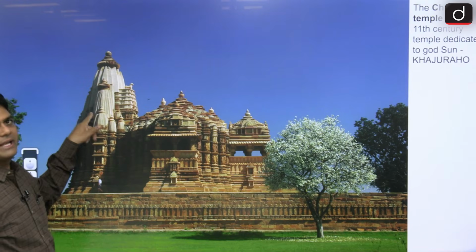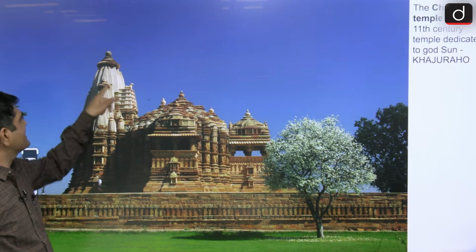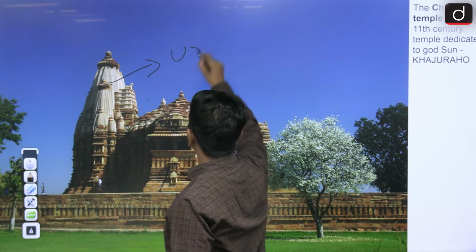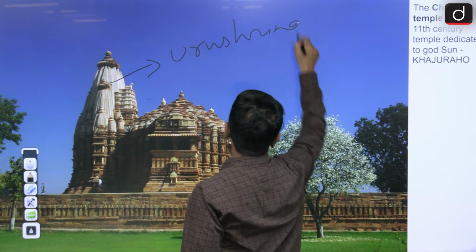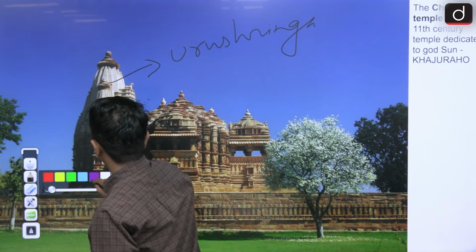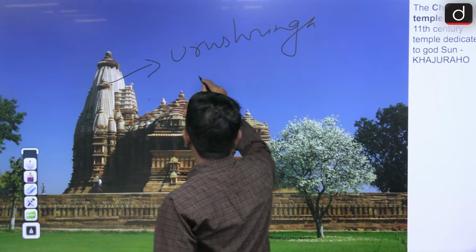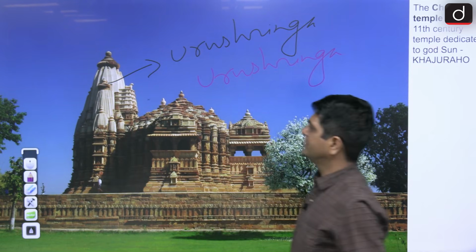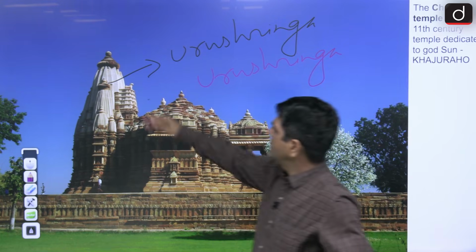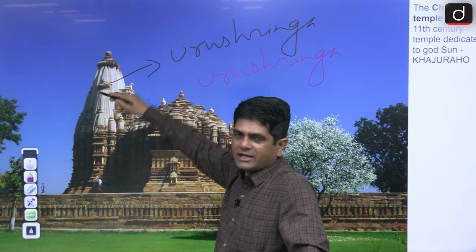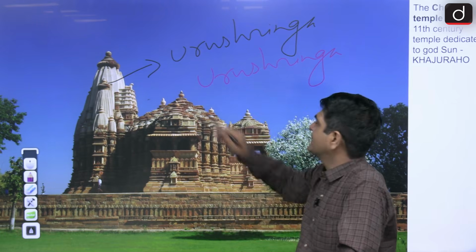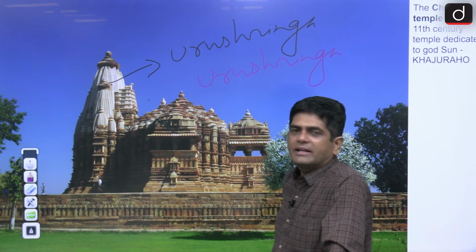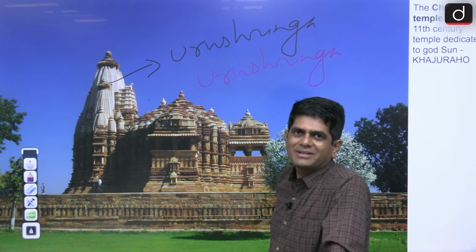Within the main tower or Shikhar we have several miniature towers, and these miniature towers are called Uru Sring. Called what, dear? Uru Sring. Getting my point? See here, we have this Rekha Prasad. Here we have the Famsana Shikhar. Uru Sring.